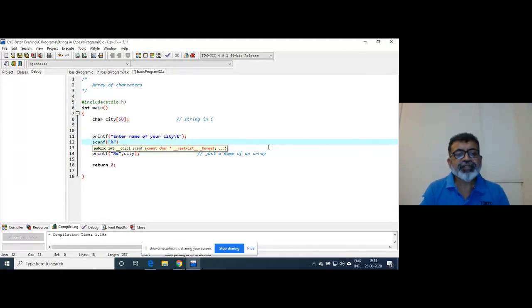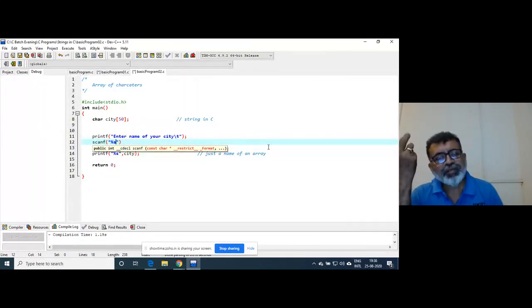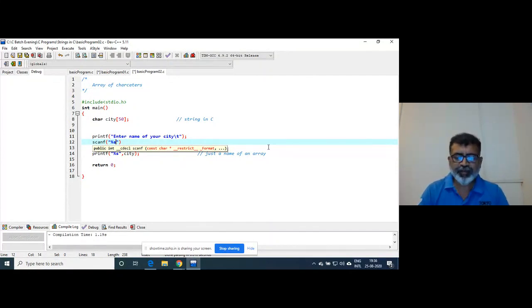Now %s is the format specifier for string, because the format specifier for printing and scanning for all integers is the same. For printf same, for scanf same. Now the question here is what is to be written here?